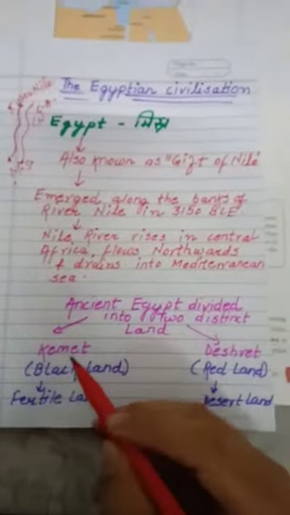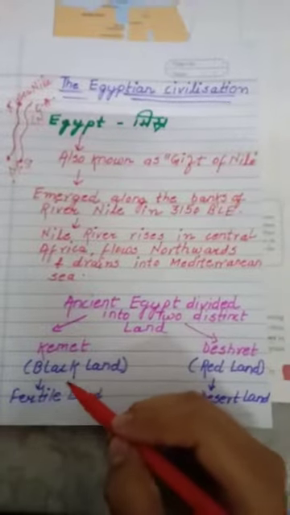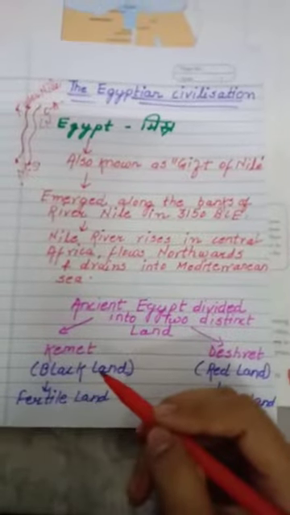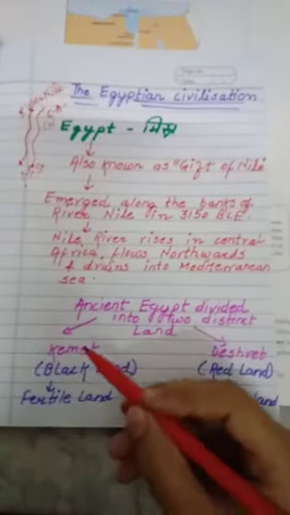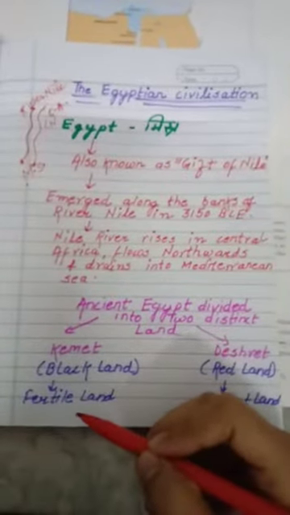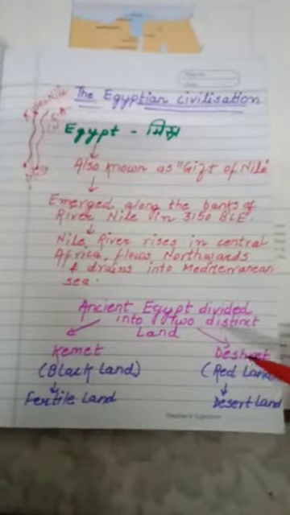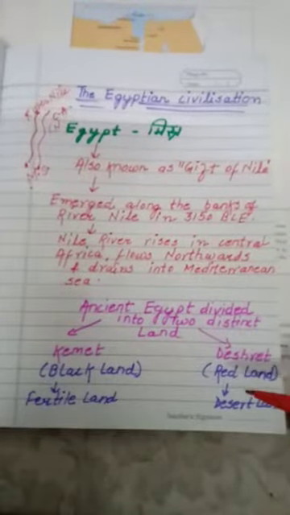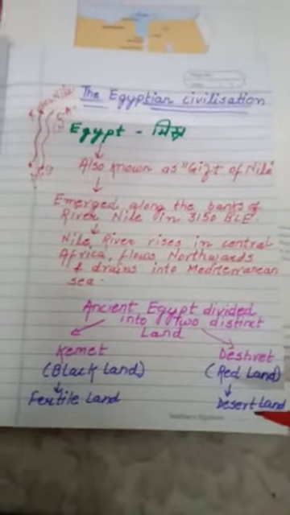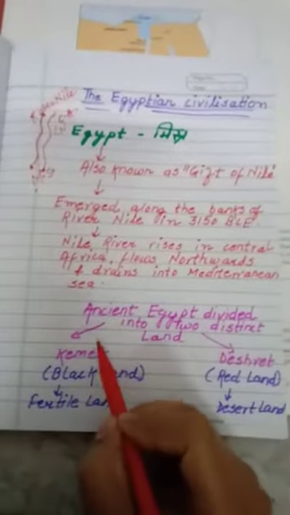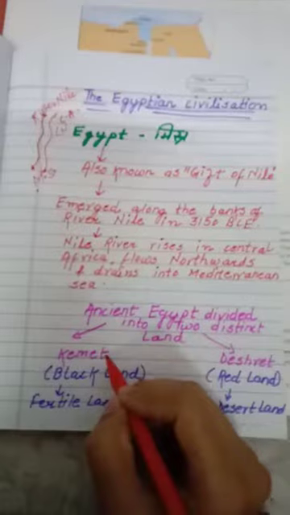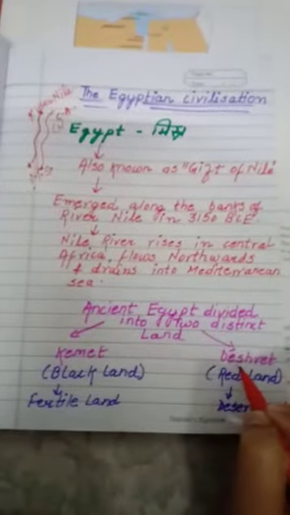Kemet जो था बेटा, Kemet को जो है black land बोला गया, मतलब काली ज़मीन बोला गया. ठीक है, दशरथ को लाल ज़मीन बोला गया. Why? Because Kemet was having a fertile land. And Deshret, as the name suggests, was having a red land. It means that it was a desert land. See, consider one brother's name is Kemet and the other brother's name is Deshret.